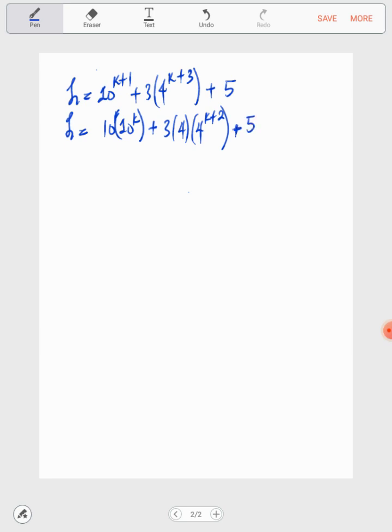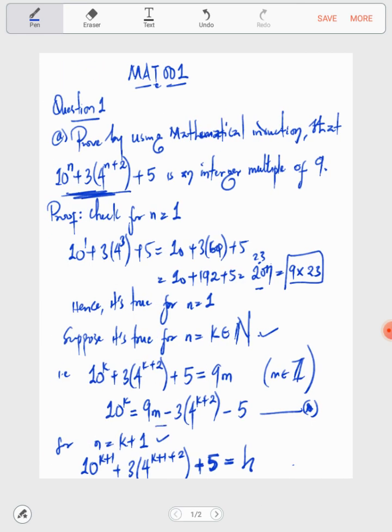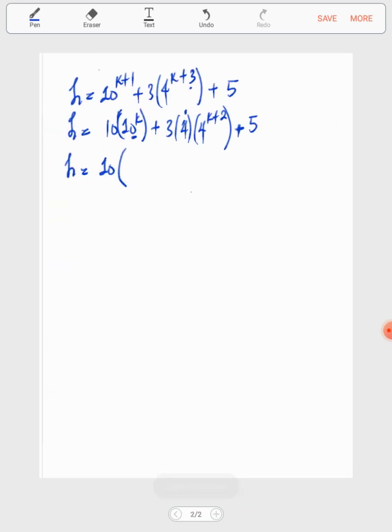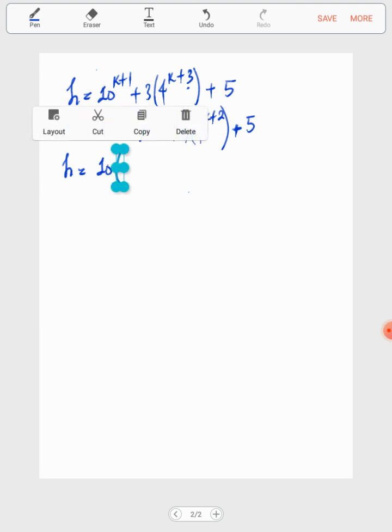Now what have I simply done? This is simply like adding powers, so 1 plus 2 takes us back to where we have here originally. Now recall, we said 10 to the power of k is what I have here, that is 9m negative.